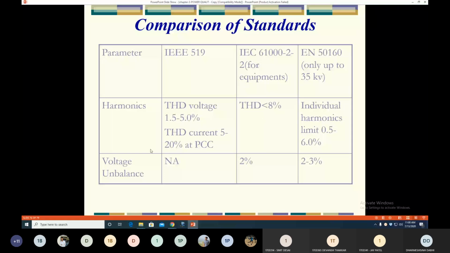Clear? Same way voltage unbalance. In IEEE 519, there is no standard available for voltage unbalance, whereas in IEC only 2% variation is allowed, and in the European standard it is allowed between 2 to 3%. Same way, other parameters also vary.